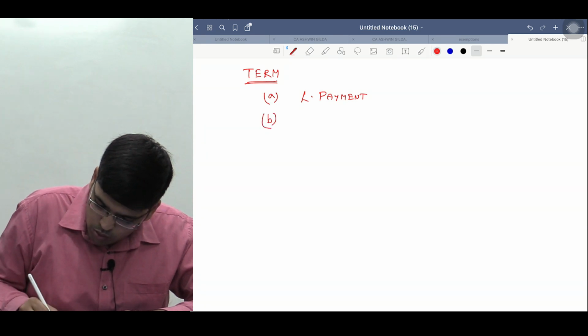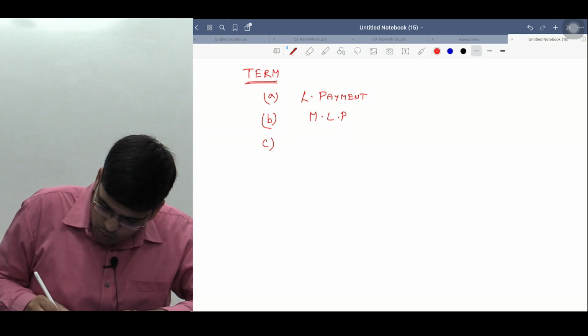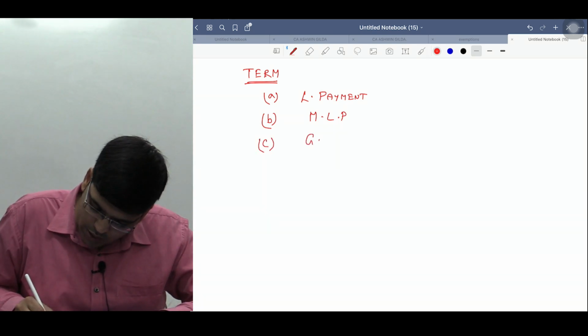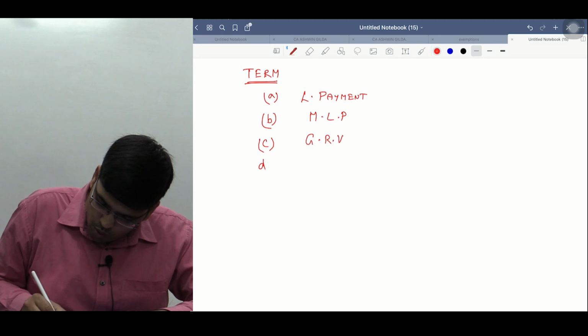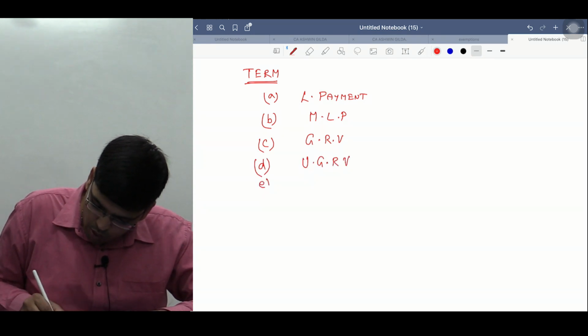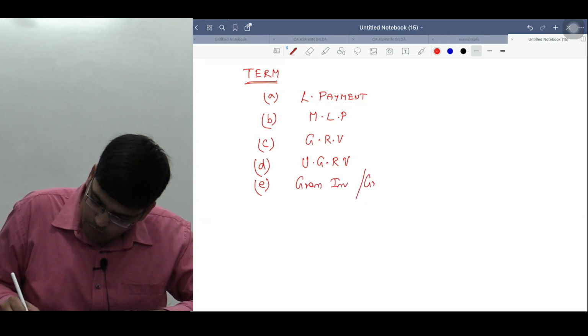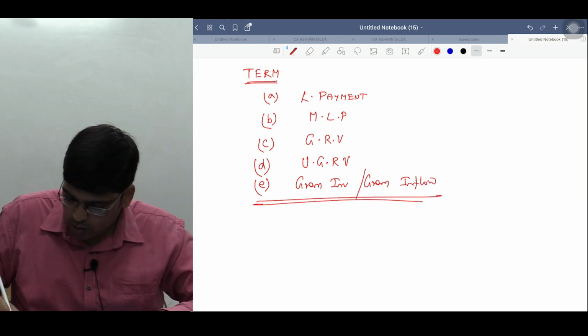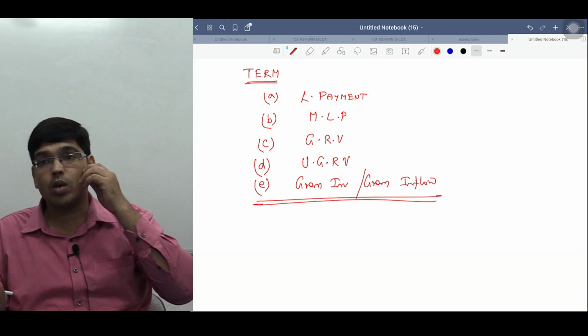We also understood minimum lease payments, guaranteed residual value, unguaranteed residual value, gross investment and gross inflow. ये सब चीज़ें हम लोग समझ गए यहाँ तक तो, ठीक है ना सर?